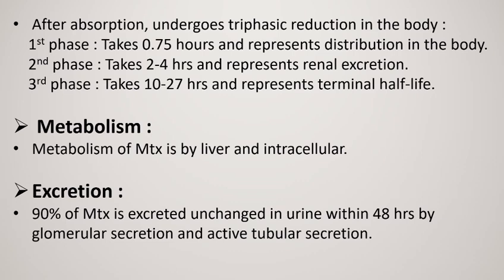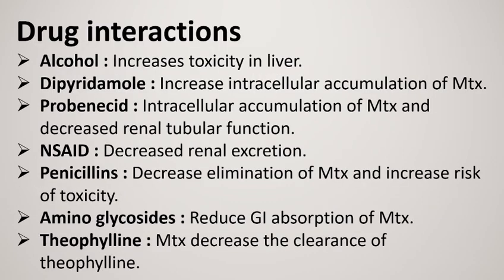There are many drug interactions related to methotrexate. Alcohol with methotrexate increases toxicity in liver and causes liver cirrhosis or liver dysfunction. Dipyridamole with methotrexate increases intracellular accumulation of methotrexate. Probenecid with methotrexate increases intracellular accumulation of methotrexate and decreases renal tubular function. NSAID with methotrexate decreases renal excretion.